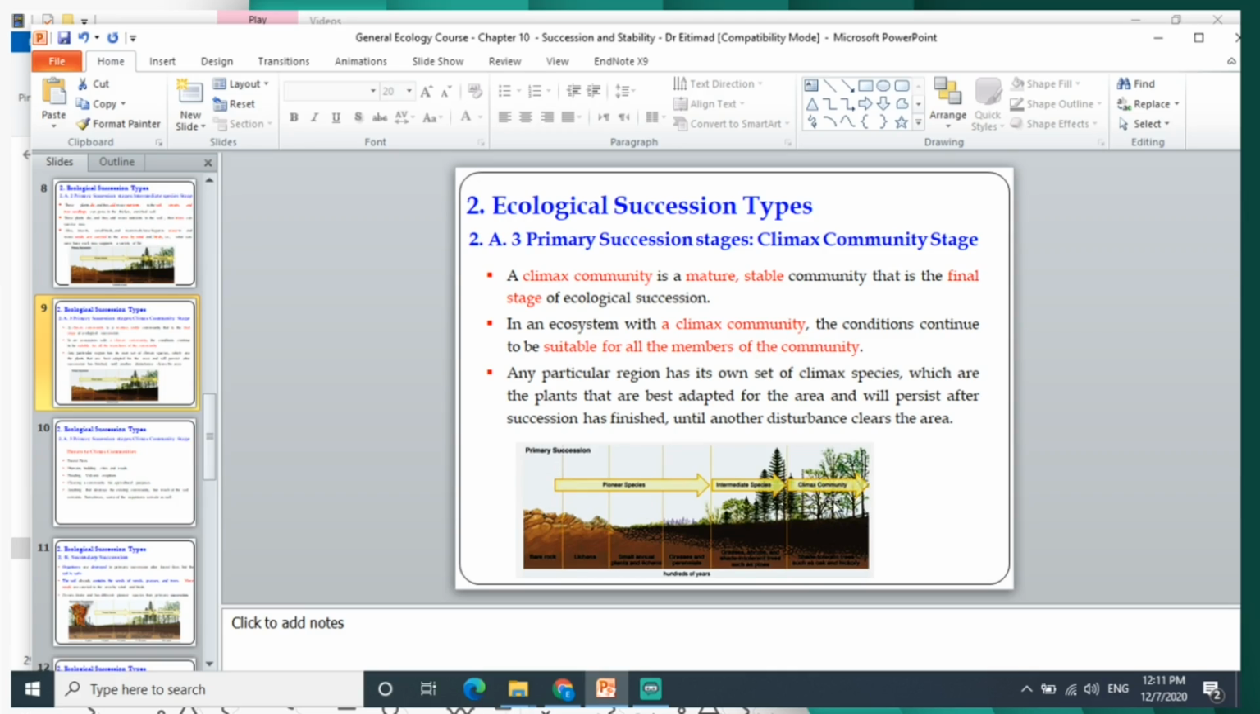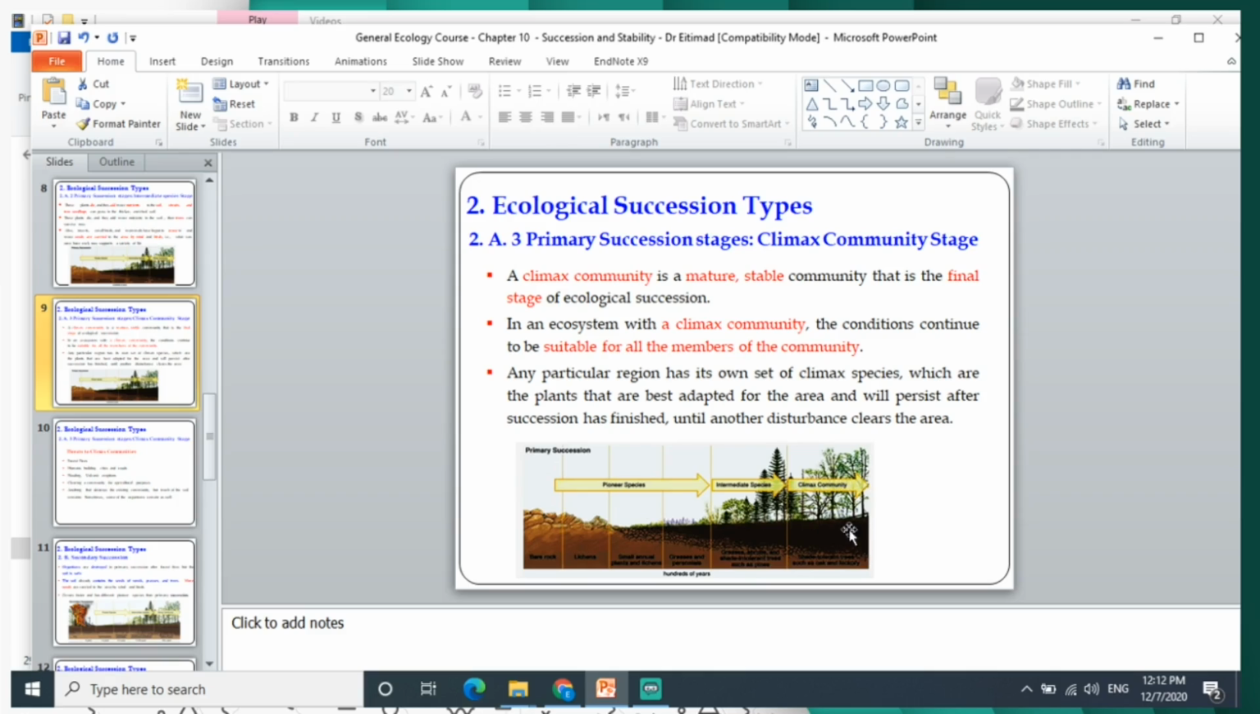Any particular region has its own set of climax species, which are the plants best adapted to the area and will persist for some time after succession has finished, until the succession is ended by a disturbance. If any disturbance comes to the area, it may clear the area. Then when the area is cleared, it will immediately begin secondary succession because there will be remaining soil. But let us stay with primary succession and the area until we reach the climax community.